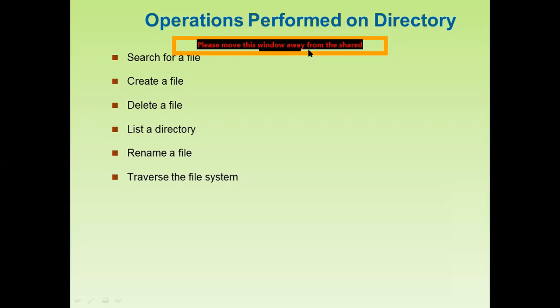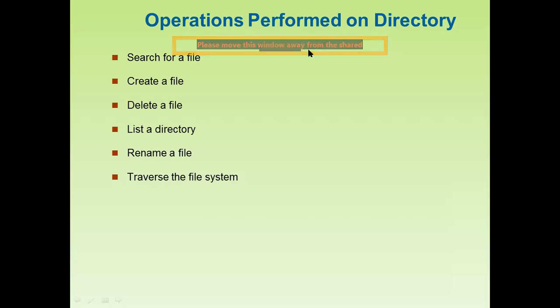So this is one of the operations performed on the directory. Create a file, we can create a file, develop a file, delete a file. Suppose sometimes we want to delete a file, we don't want a particular name, and we want to remove all the contents permanently, or we can send it to the recycle bin, and as per need we can also retrieve the data in the form of files from the recycle bin.